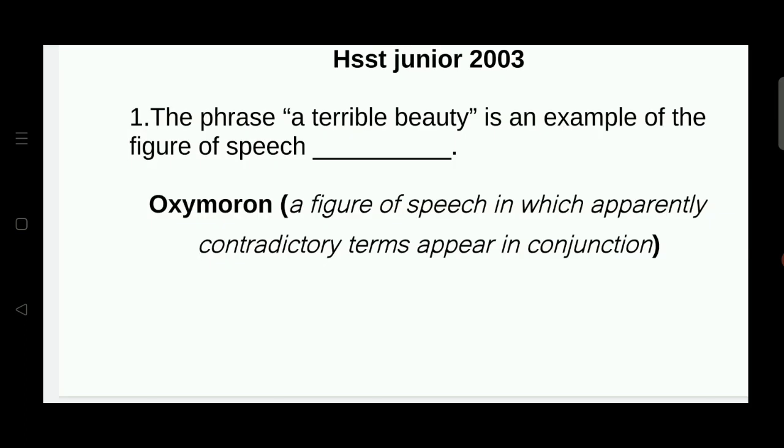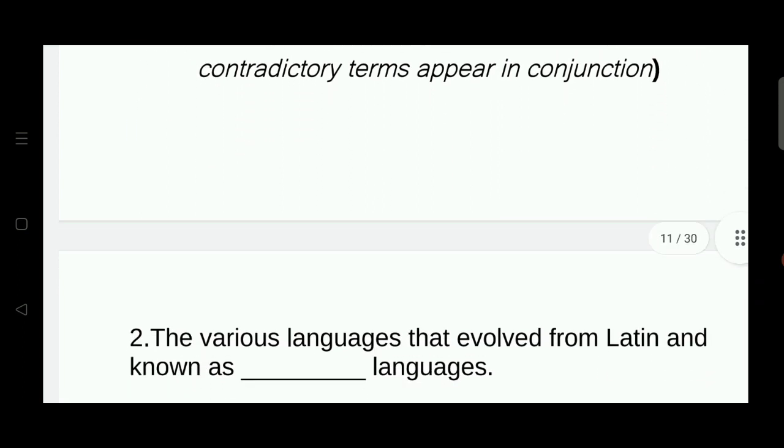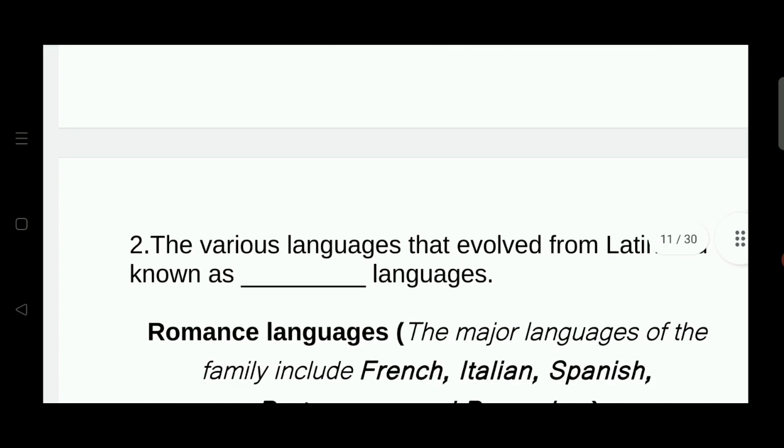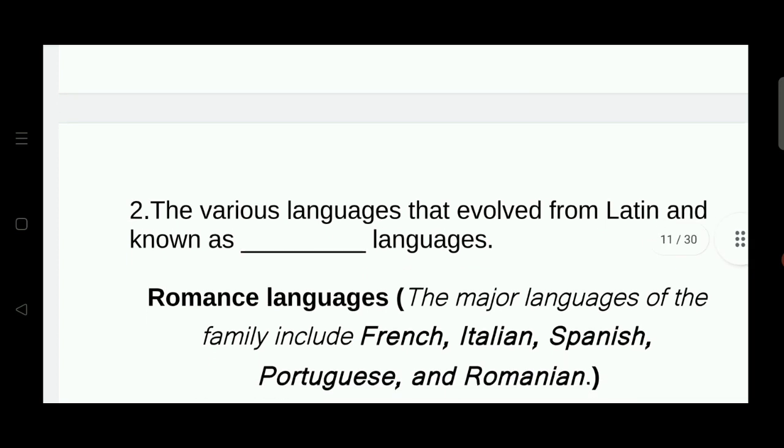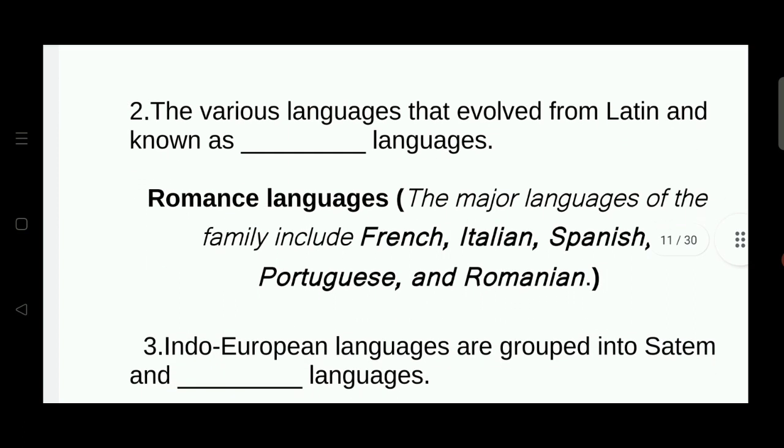Let's discuss a few questions from HSST Junior 2003. The phrase "a terrible beauty" is an example of the figure of speech oxymoron, a figure of speech in which apparently contradictory terms appear in conjunction. Next question, the various languages that evolved from Latin are known as Romance languages. The major languages of the family include French, Italian, Spanish, Portuguese, and Romanian.